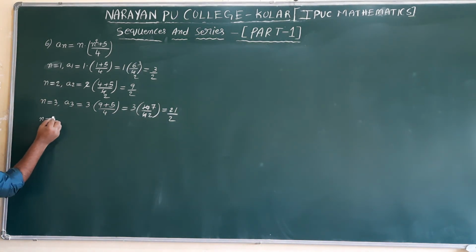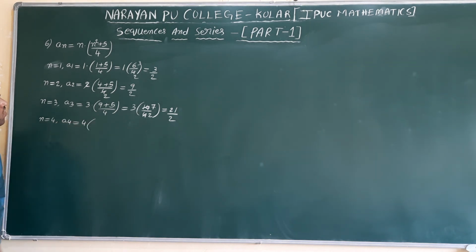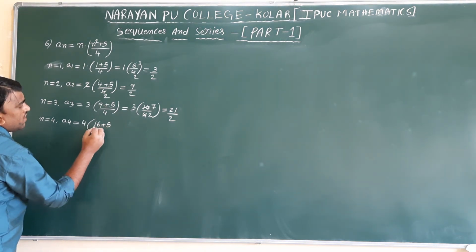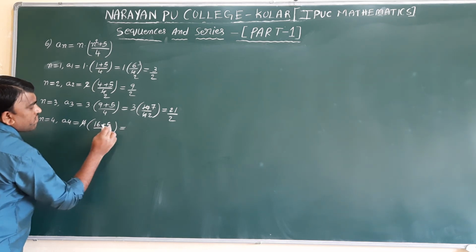n equal to 4: a4 equal to 4 into 4 square is 16 plus 5 divided by 4. 4 cancel. 16 plus 5 is 21.